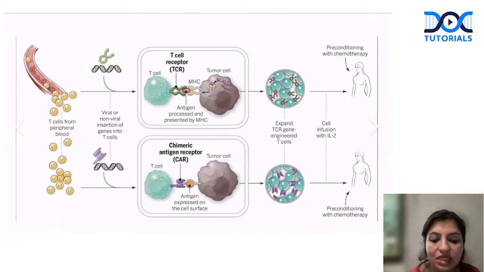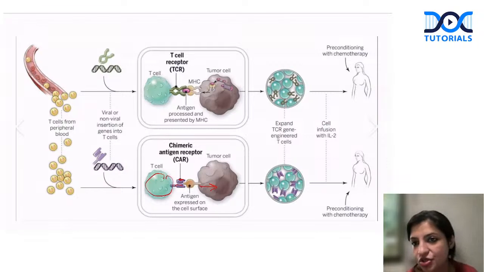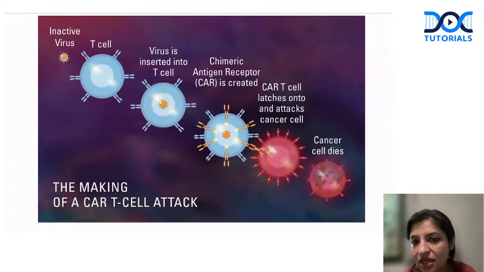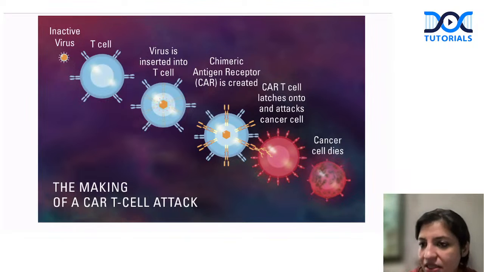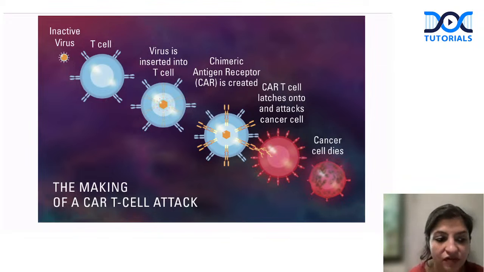Once the CAR-T cells are prepared, we know that any CAR-T cell has a receptor for the tumor. It will catch the tumor cell and kill the tumor. So the treatment of cancer is only by your immune cells. Only your immune cells can kill the cancers. That is how CAR-T cells attack. Any cancer cell or any virus can be targeted by CAR-T therapy. This is the recent mode of therapy which has been invented now.